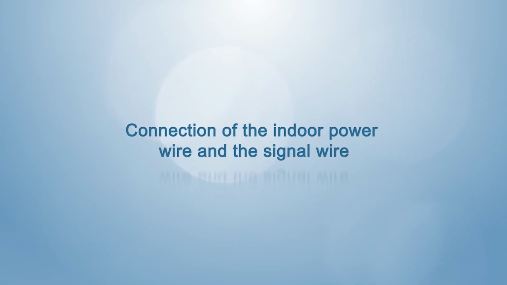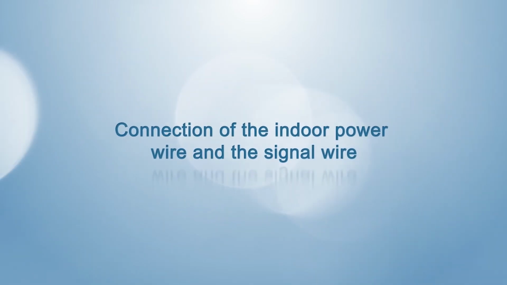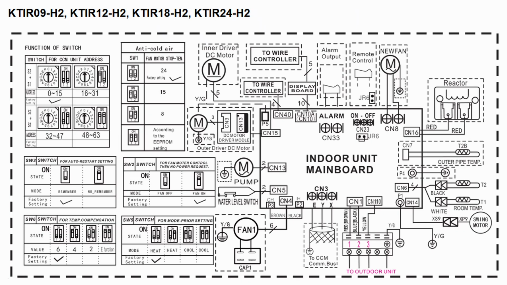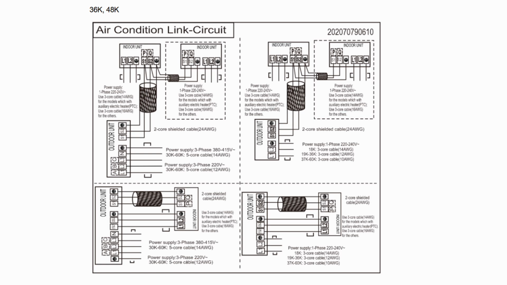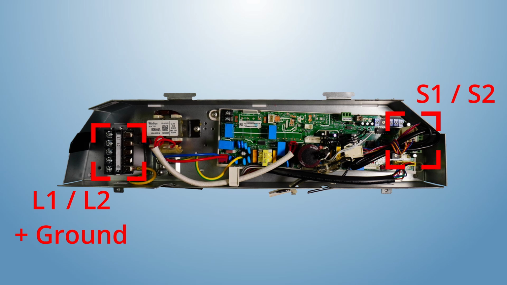Connection of the indoor power wire and the signal wire. KTIR 09 through KTIR 24 use a wired connection with 3 communication wires labeled 1, 2, and 3 plus 1 ground wire. KTIR 036 and KTIR 048 have communication wires S1 and S2, wires L1 and L2, and a power wire for higher voltages of 220 volts.